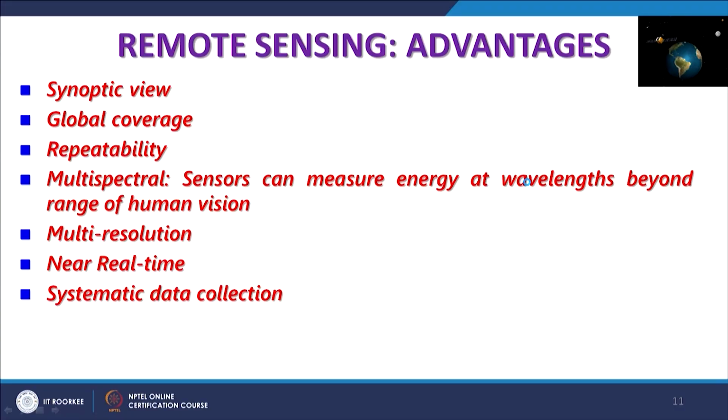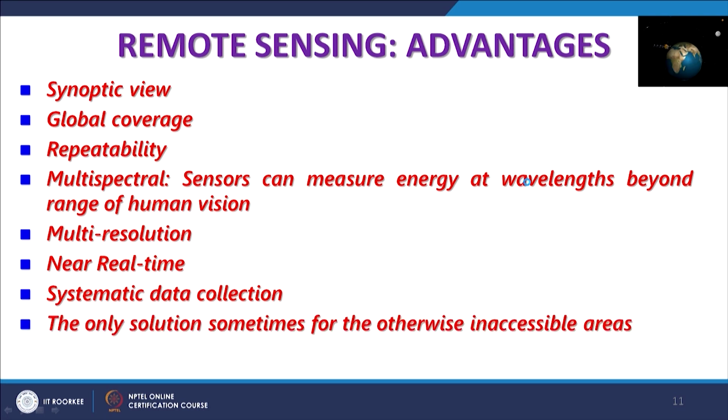And then systematic data collection, because the repeatability is fixed and the coverage is fixed, so you get a complete sequence of data. So a time series analysis becomes very much possible with the satellite based remote sensing. So the data collection is very systematic. It is not common with a drone or any such aerial or airborne remote sensing, but mainly with satellite based remote sensing. The only solution sometimes for otherwise inaccessible areas.